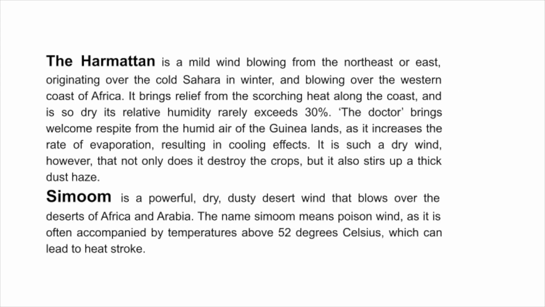The harmattan is a mild wind blowing from the northeast or east, originating over the cold Sahara in winter, and blowing over the western coast of Africa. It brings relief from the scorching heat along the coast, and is so dry its relative humidity rarely exceeds 30%. The harmattan brings welcome respite from the humid air of the Guinea lands, as it increases the rate of evaporation, resulting in cooling effects. It is such a dry wind, however, that not only does it destroy the crops, but it also stirs up a thick dust haze.